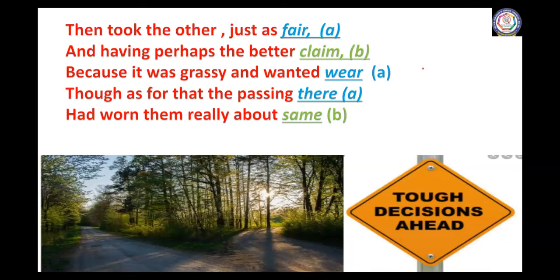Understood, children? The rhyming words I have mentioned, fair, where, there, are given the name A. Claim and same are named B. The rhyming scheme of this stanza is A, B, A, A, B. We'll move on to the next stanza.